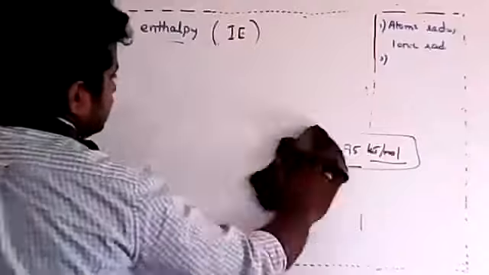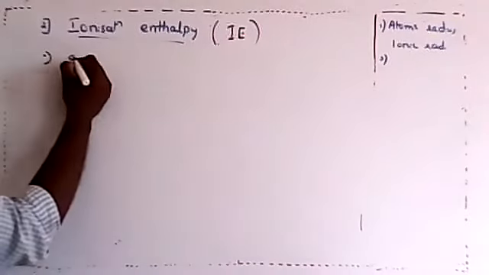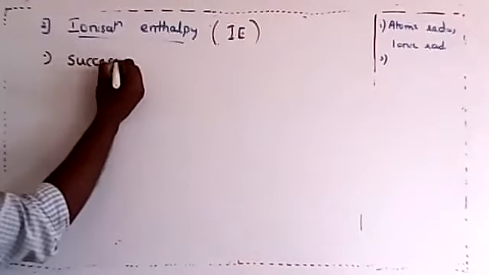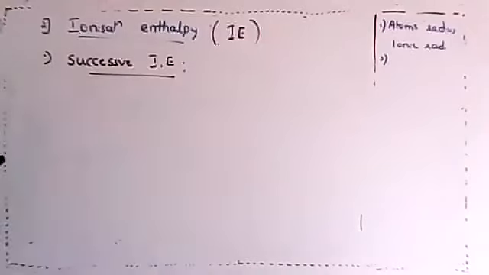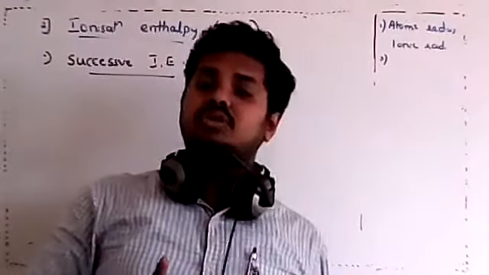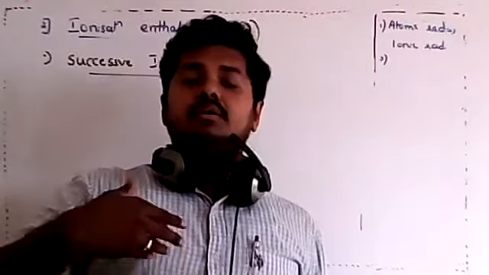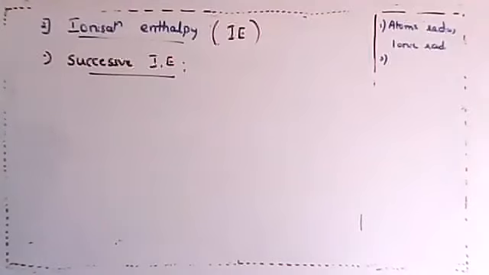The second point is successive ionization enthalpy. What do you mean by successive ionization enthalpy? It is also ionization enthalpy, meaning it is the energy required to remove more than one electron.